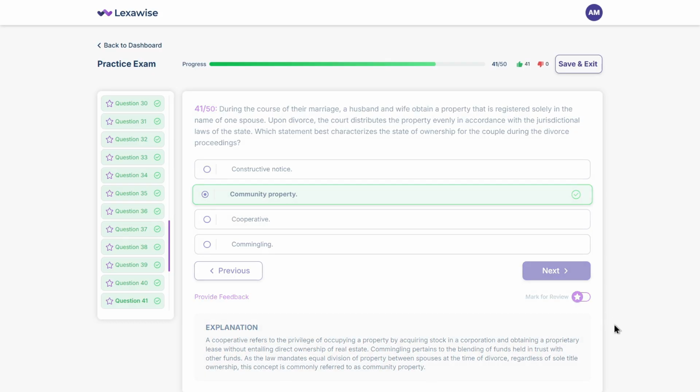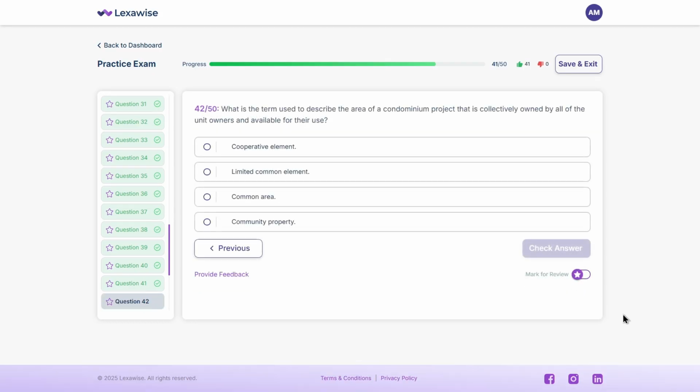Next question. What is the term used to describe the area of a condominium project that is collectively owned by all of the unit owners and available for their use? A. Cooperative element. B. Limited common element. C. Common area. D. Community property. Think about it.